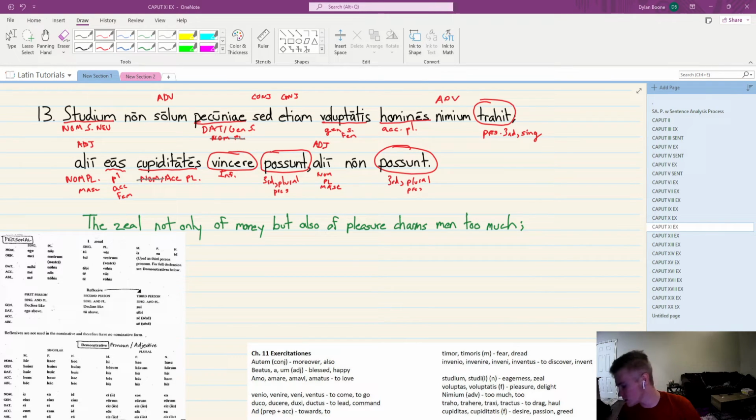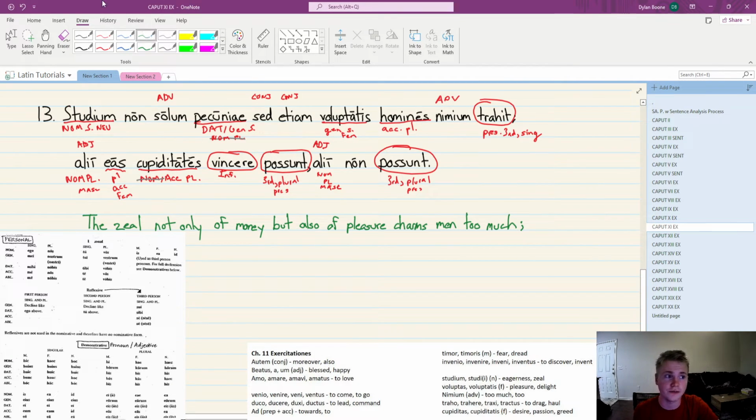So if we looked at this chart here, towards the bottom, we're looking for eas. The only option that I see, correct me if I'm wrong, is plural, feminine, accusative. And look at that, it's what we had. So memorizing your chart by just memorizing the chart you already had, right? We hopefully have our first, second declensions memorized, and so we don't have to stretch too much in terms of incorporating these pronouns.